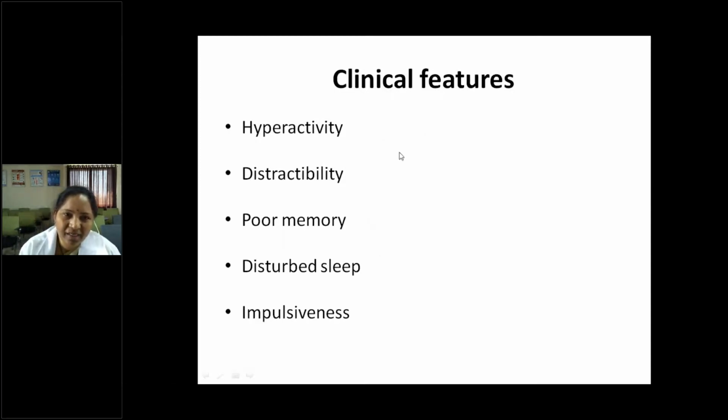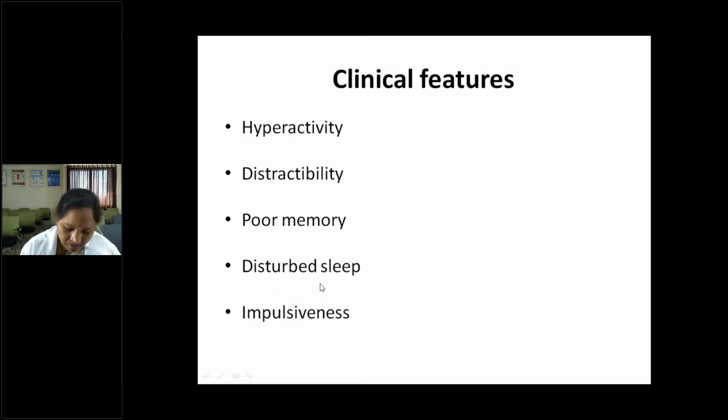Next, coming to the clinical features. What are the clinical features? Usually these intellectually disabled babies will have... It is better to use intellectual disability than mental retardation, as recent books don't use the older term. So these babies may present with hyperactivity, distractibility, poor memory, and disturbed sleep.